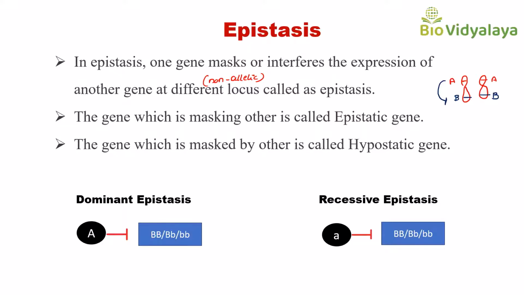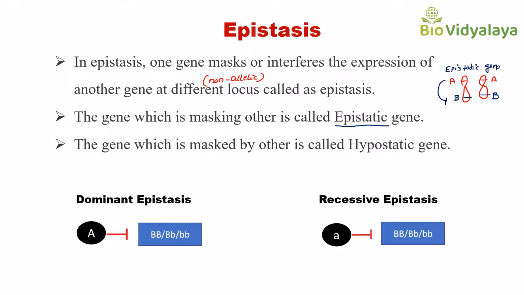And the gene which is masking the other is called the epistatic gene. Here A is masking B, so gene A is the epistatic gene.